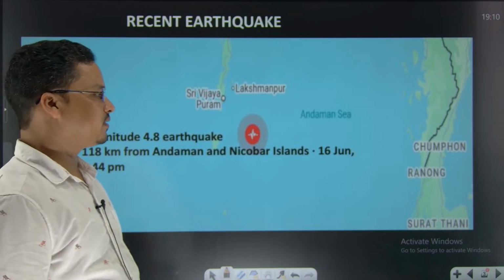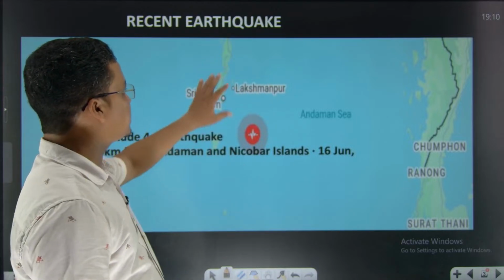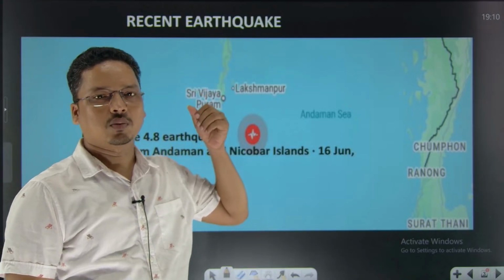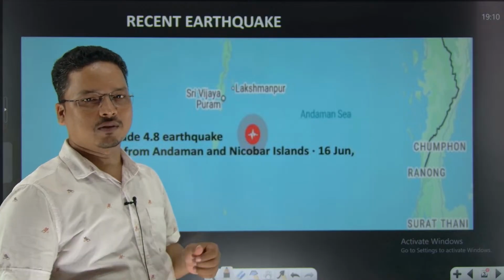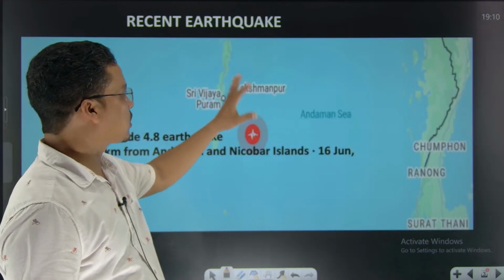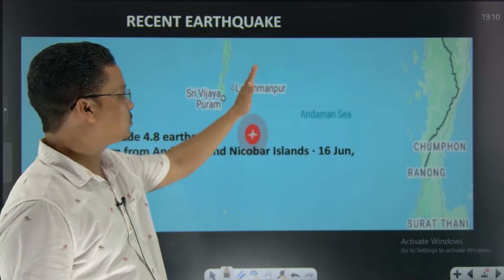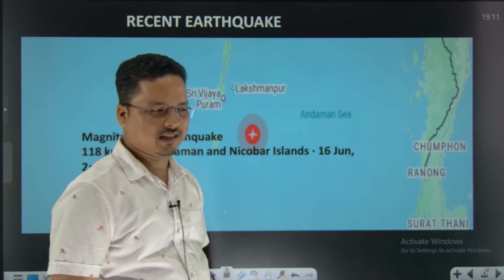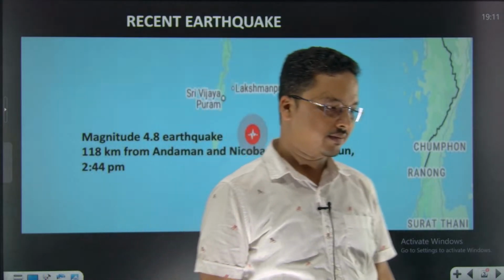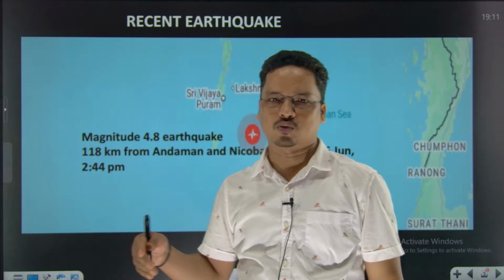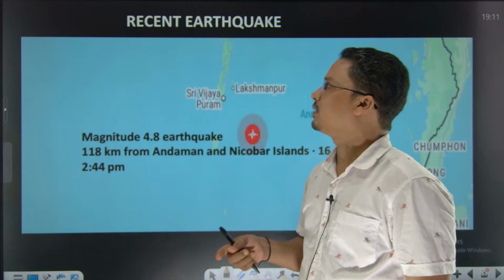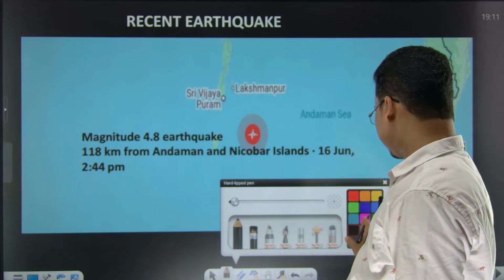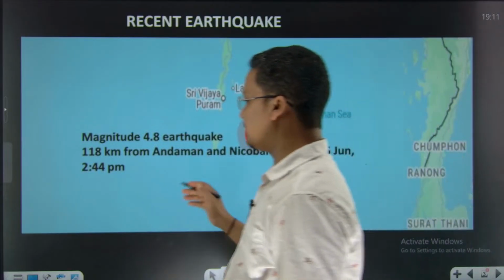What is the reason? The reason is this region is a fragile zone. This is close to a convergent boundary, so here the convergent boundary lies. That means plate tectonics, I believe somehow here and there you might have gone through plate tectonics, right? So in this region there is a plate boundary.